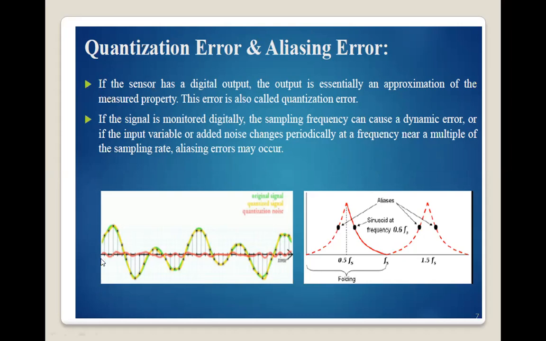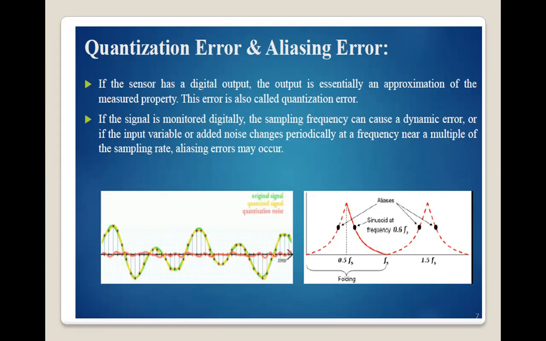Suppose the output signal is analog in nature, but if you want to use the digital output, that means you are taking the output at regular intervals of time. So there is an error when you convert analog input to digital output. Due to this reason, the error produced is called quantization error.